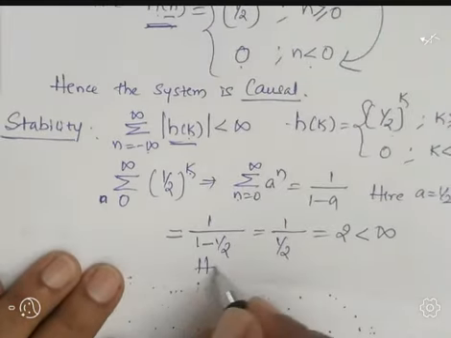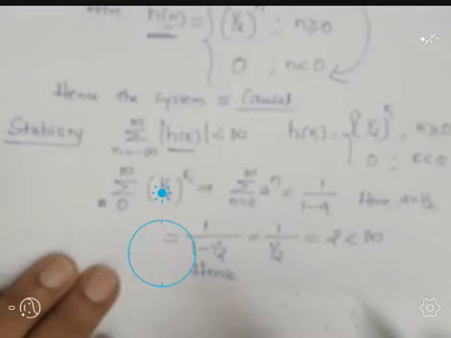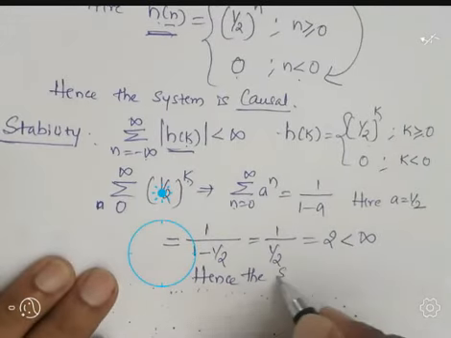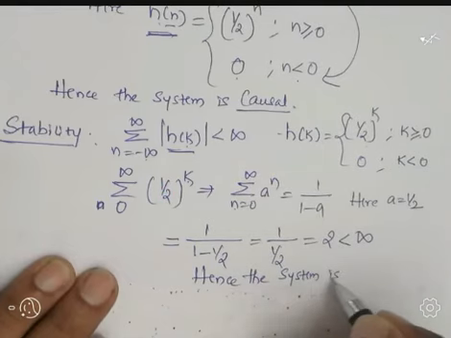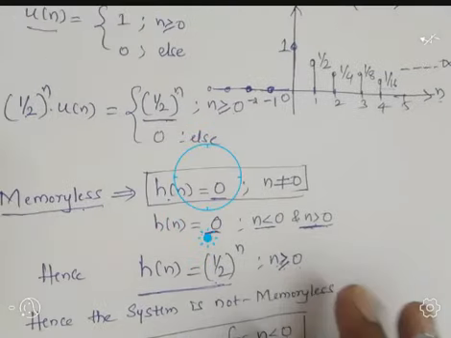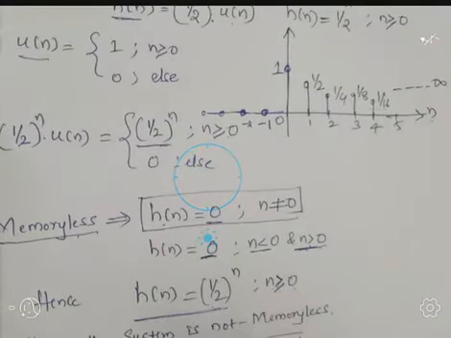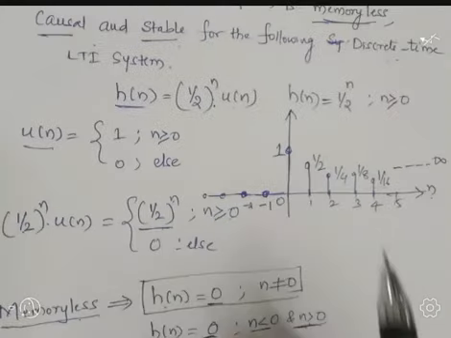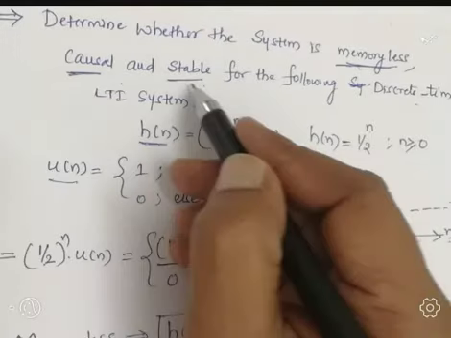Hence we can say that the system is stable. So for the given discrete impulse response, discrete time system, we checked the three cases: memoryless, causality and stability.